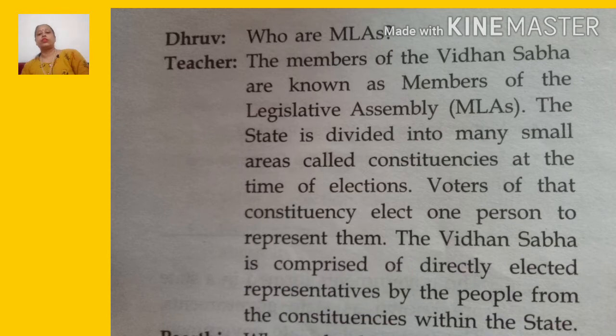So the Vidhan Sabha is comprised of representatives directly elected by the people from the constituencies within the state. How by the people? Because they go and vote for whom they want to choose.